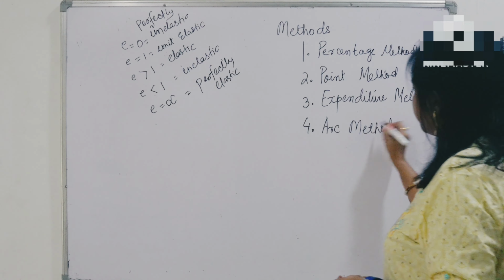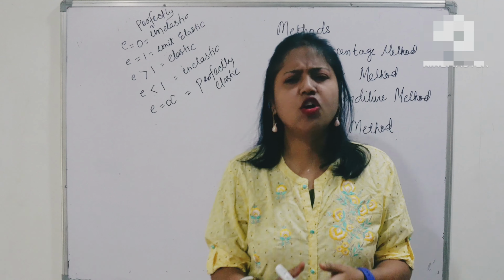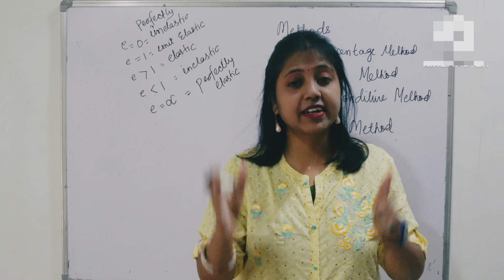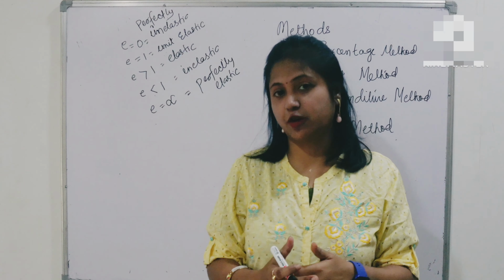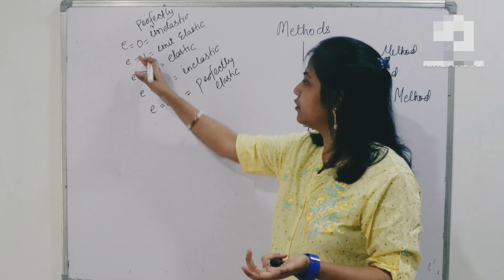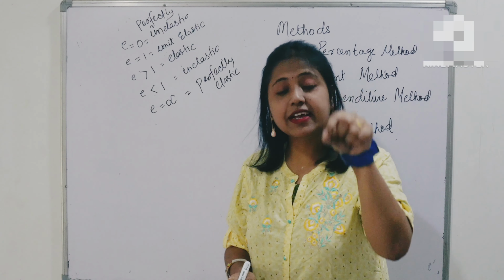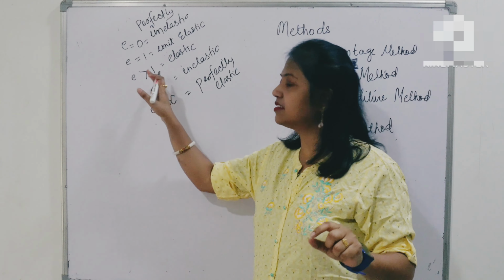Friends, please get the concept of what we are studying. Demand will respond to the change in price, but will it respond very sharply, or not that sharply? This is what we are going to measure, and accordingly we have different degrees. But we want to know exactly how much. If it is greater than 1, is it 1.8, 2, 5 or 3? If less than 1, is it 0.8, 0.5, or 0.999? So we want to get an exact value of elasticity, and for that we have these methods.